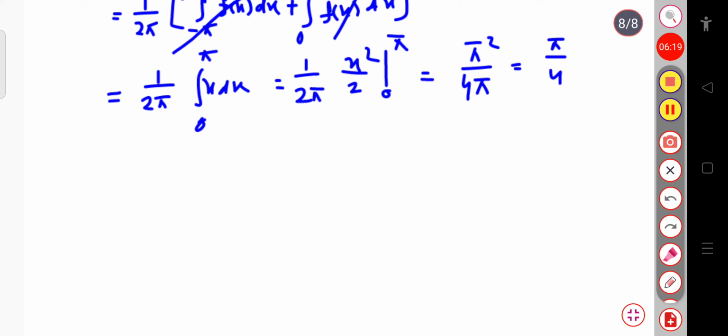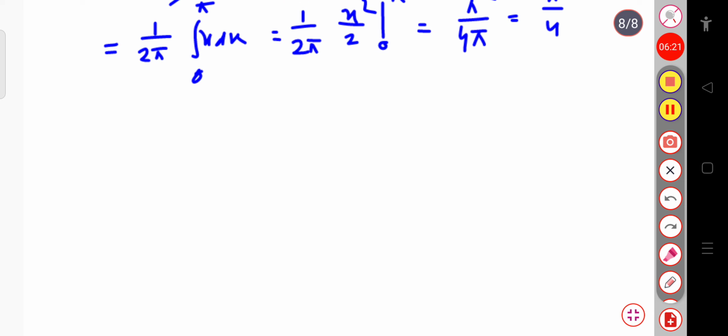Now similarly we can calculate the value of an. So let us calculate the value of an. So this is an equal to 1 by pi. I am directly writing, splitting the integration, minus pi to 0, first of all, this is your f of x cos nx dx plus integration from 0 to pi f of x into cos nx dx.